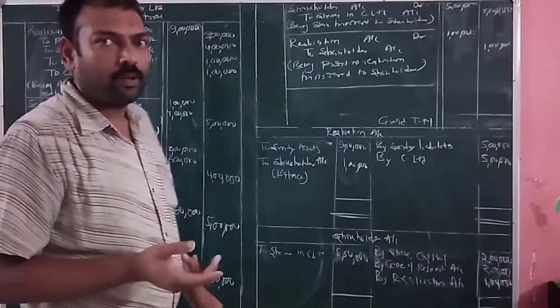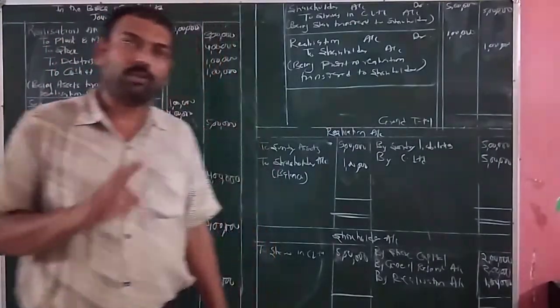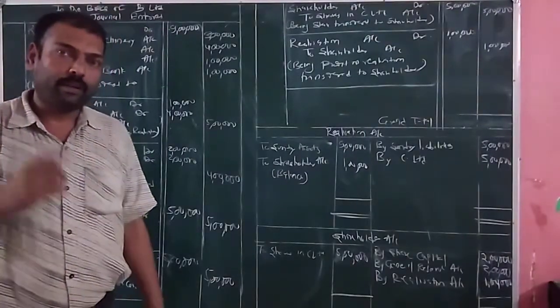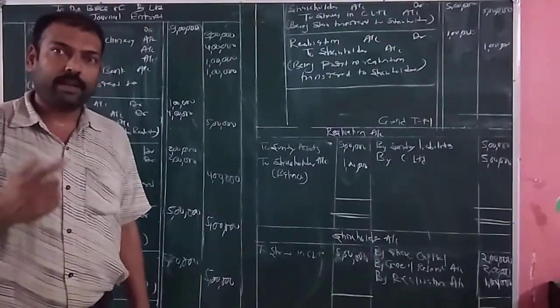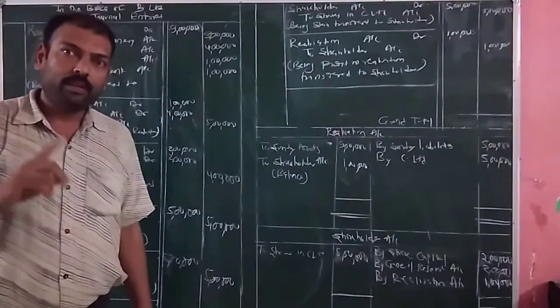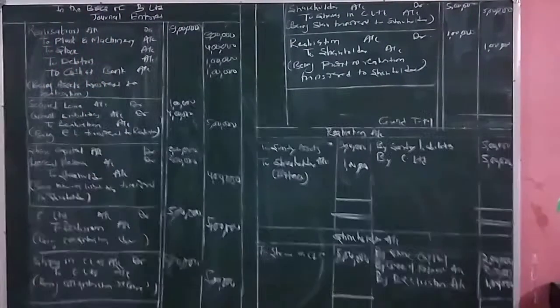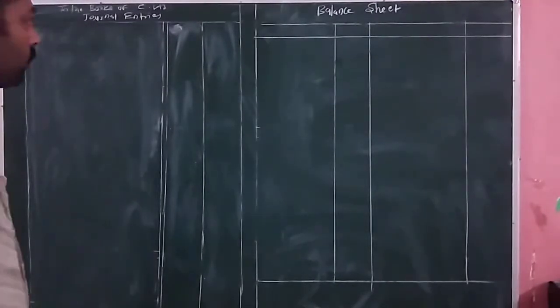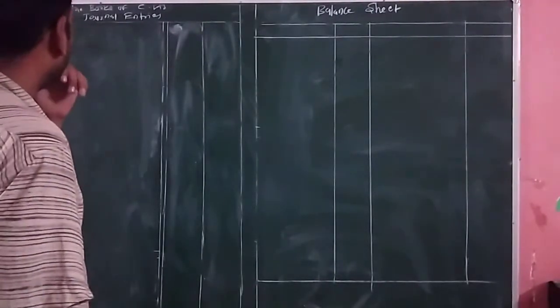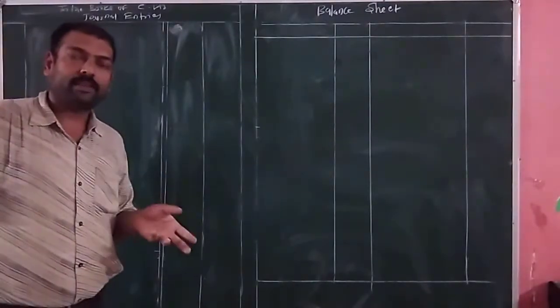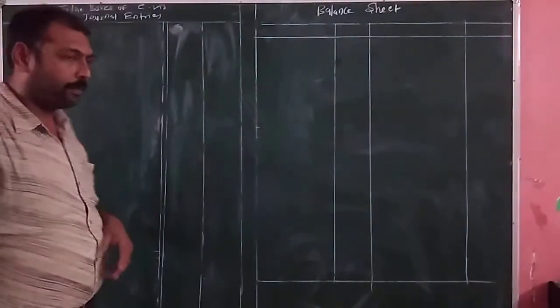It is the passing of general entries in the books of B Limited, the second transferor company. Now let's see what are the general entries we have to pass in the books of C Limited. It is a transferee company. So we will start passing the general entries in the books of C Limited. First it is receipt of assets and liabilities from the liquidator of A Limited.